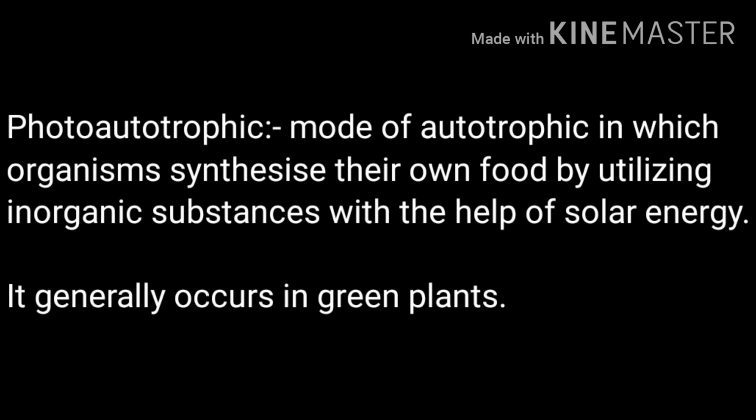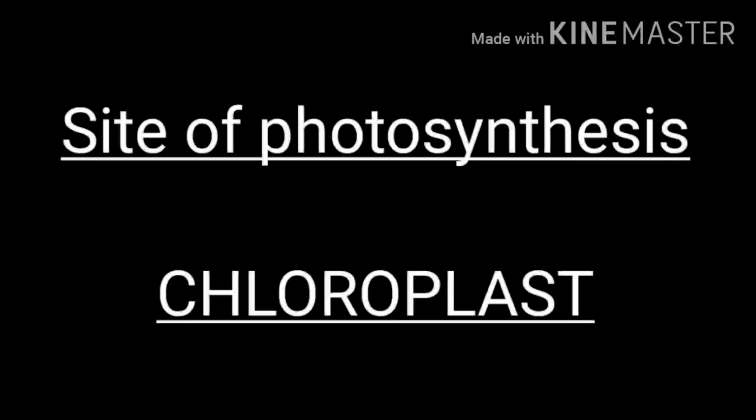So they are synthesizing organic food from inorganic substances. The example of organisms having the autotrophic mode of nutrition is plants. All kinds of plants have the autotrophic mode of nutrition, and they synthesize food by the process called photosynthesis. This photosynthesis takes place inside the leaf part of the plant, where chloroplast is present. So the actual site of photosynthesis is the chloroplast. Now we will discuss photosynthesis first.